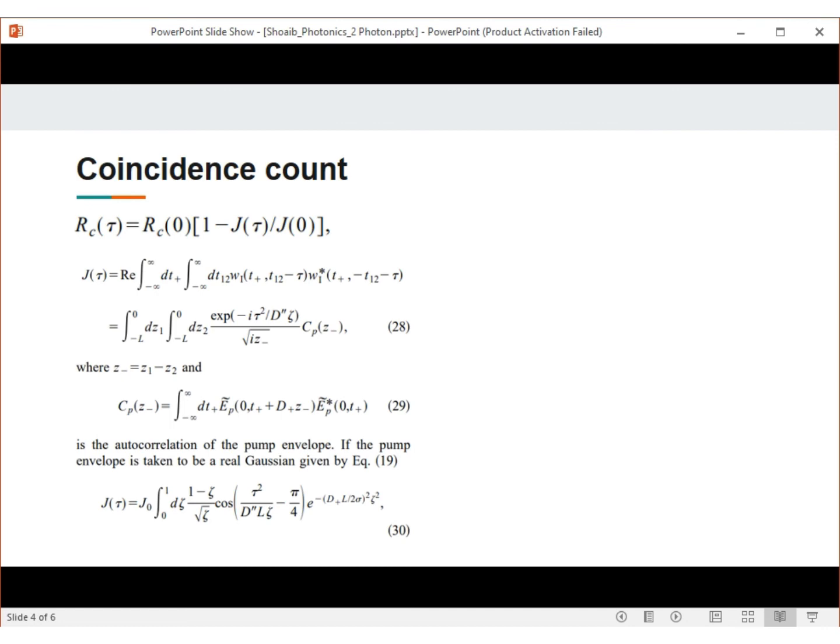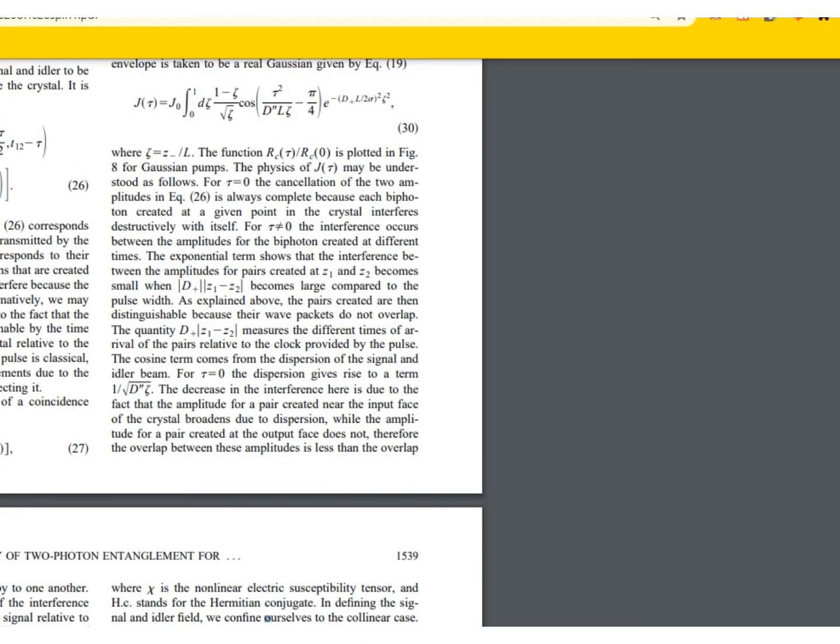Therefore, the overlap between these amplitudes is less than the overlap that is expected for pairs created very near to each other. That is, pairs which are created with a gap in Z less than the pulse width. So this basically leads to the decrease in width of the interference pattern that we have observed.